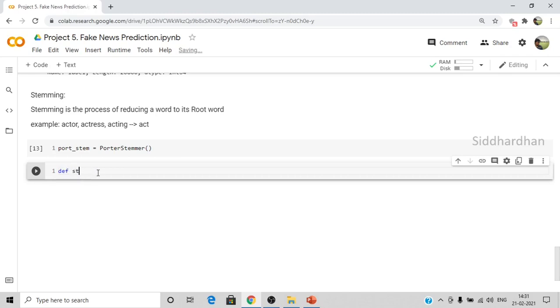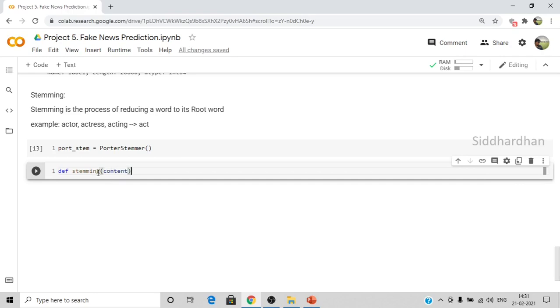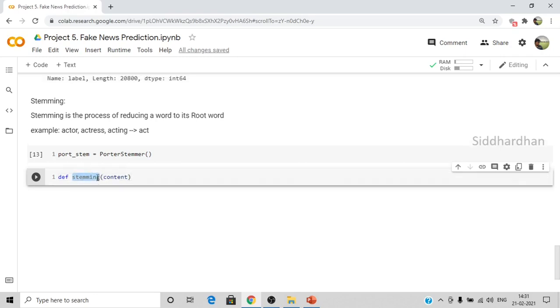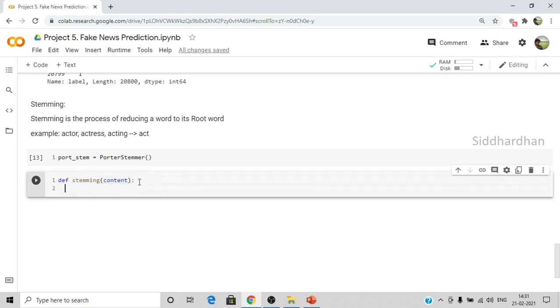I'm creating a function called stemming. In that you need to mention some input value, let's say content. So define stemming and content. By this procedure, we will create a function and the name of that function is stemming. In that bracket we need to give some input value. First I'll create all the procedures and then explain.